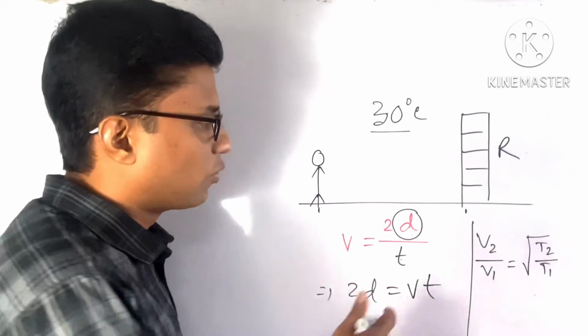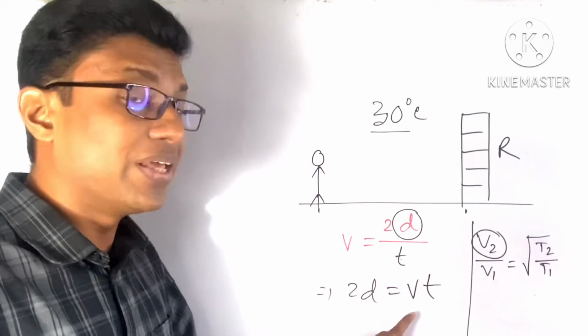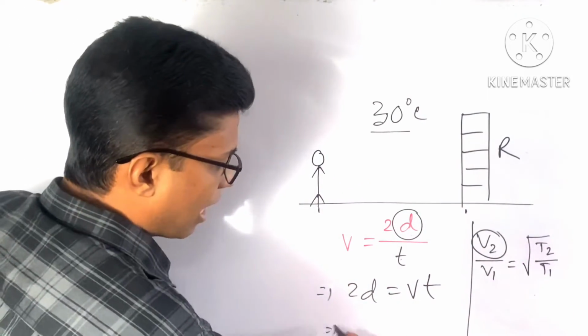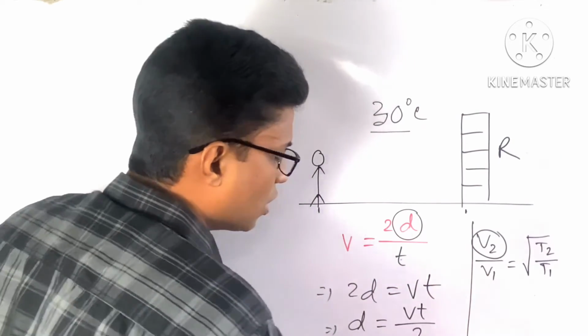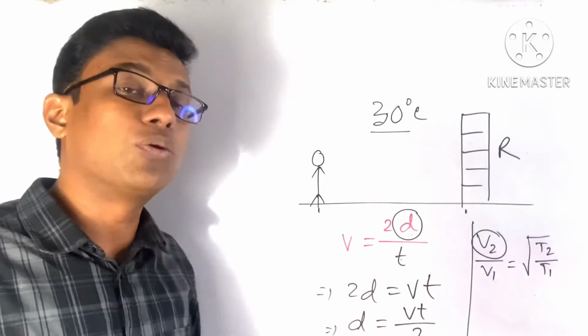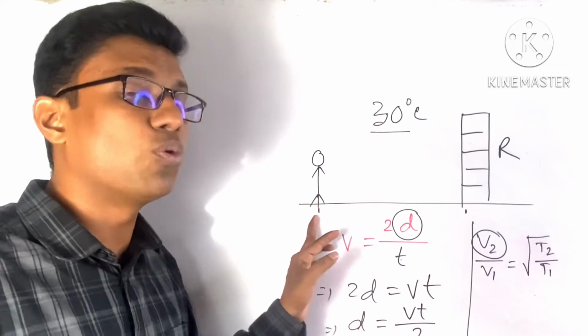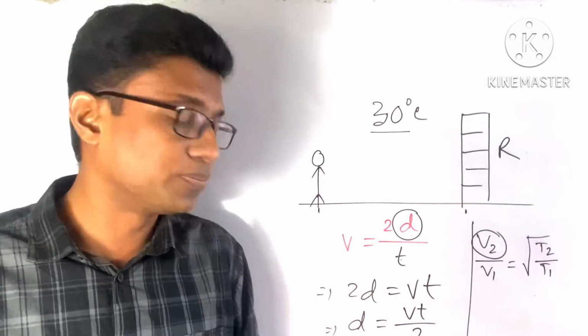After doing this calculation, we can get the value of V2, which is V. Okay, so after this line, we can write D is equal to Vt by 2. So students, this is the ultimate equation to calculate the distance between the source and reflector, for which distance the source can hear the sound.